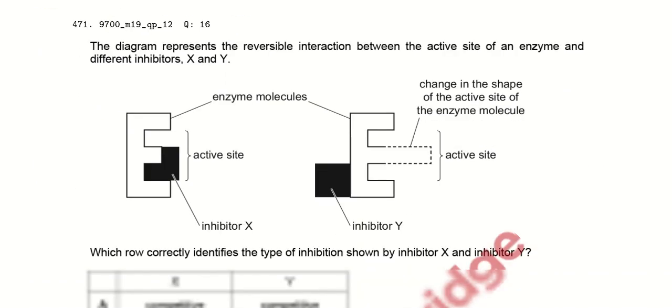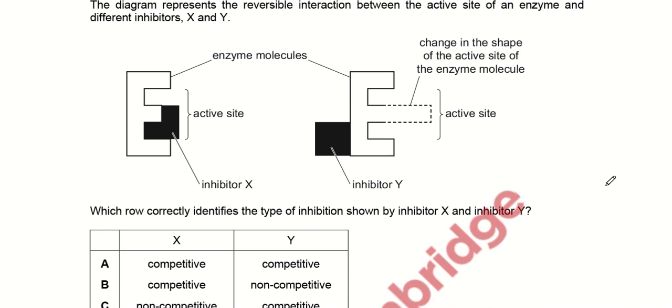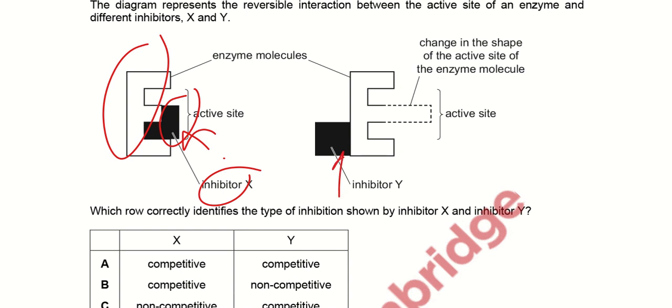The diagram represents the reversible interaction between the active site of an enzyme and the different inhibitors X and Y. We can see in this picture, this is the enzyme and this is its active site, and inhibitor X binds with the active site and inhibitor Y binds with a site other than the active site. Which row correctly identifies the type of inhibition shown by inhibitors X and Y?